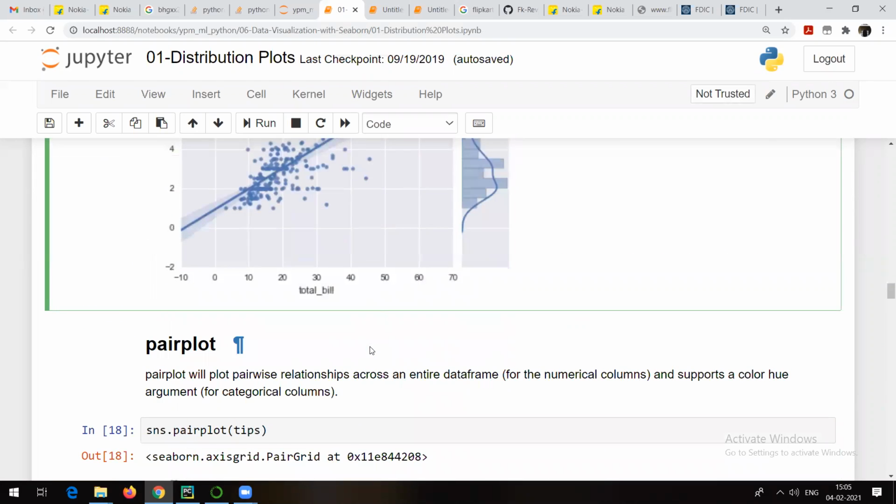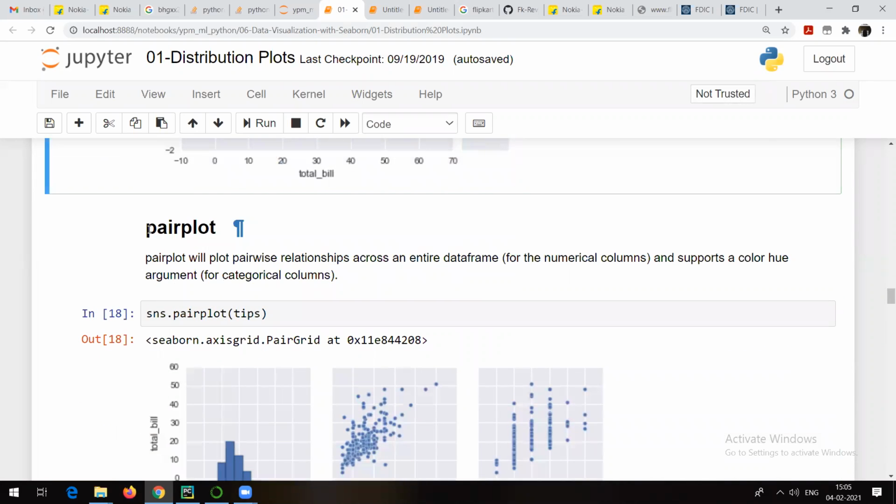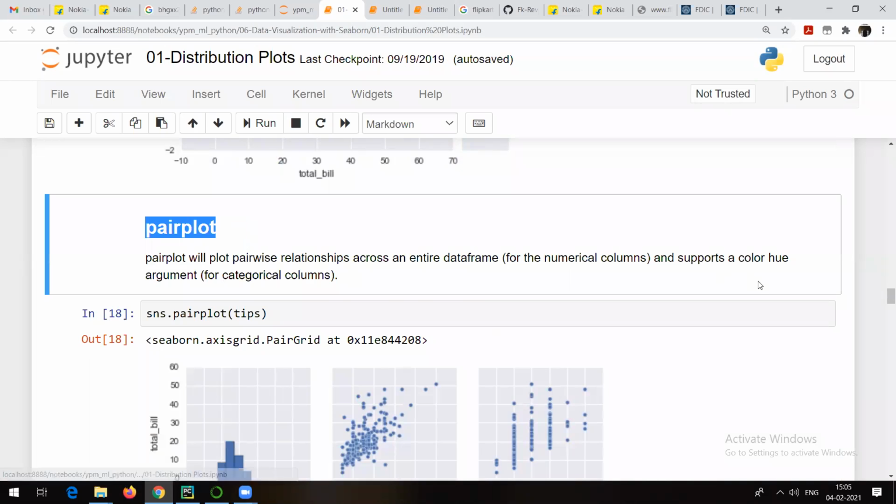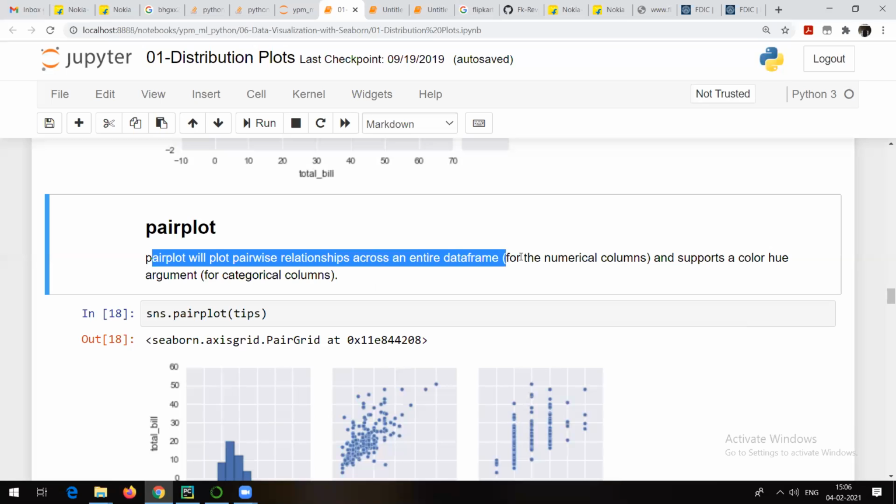Now, one of the most important plots is the pair plot. A pair plot is going to give you a whole idea about the complete data, or about all the columns, or I can say the relationship of one column with all the other columns. But by default, it is going to work for numerical columns only. Remember, pair plot will plot pairwise relationships across the entire data frame, but for numerical columns. For categorical columns, it supports a color hue argument. We will see that.